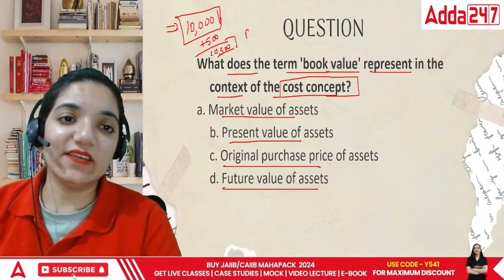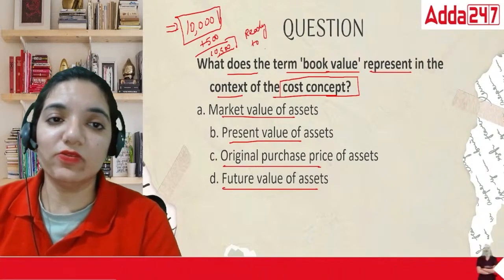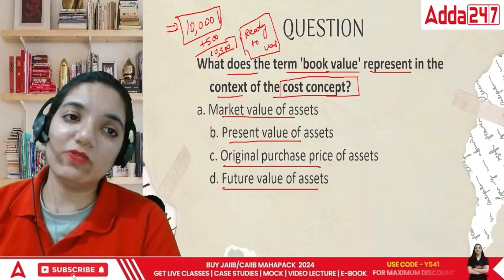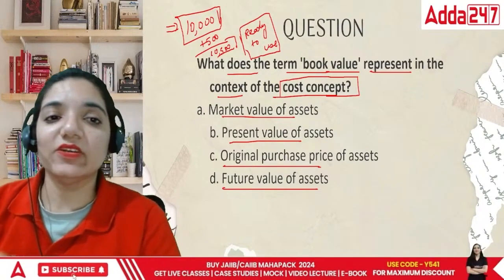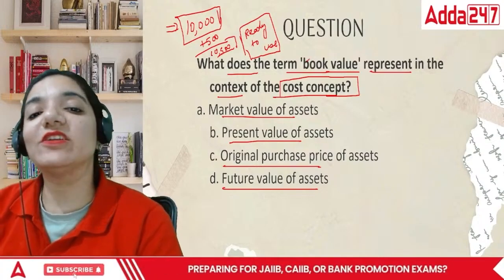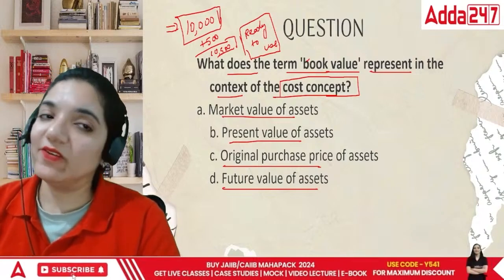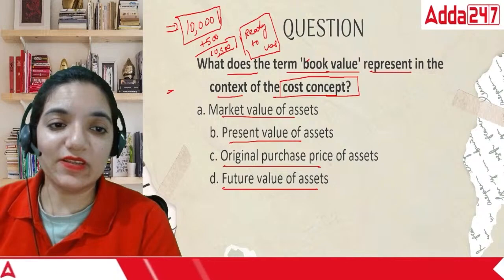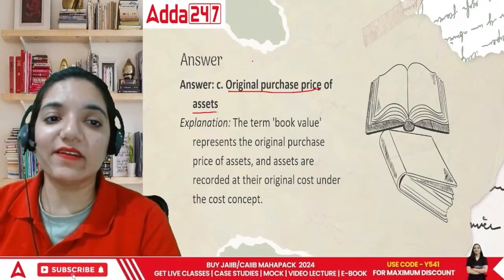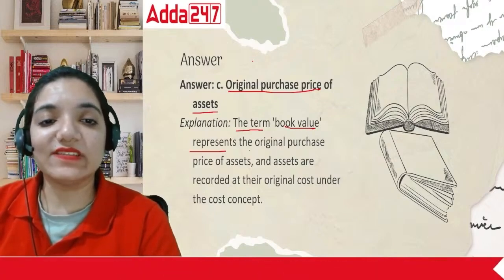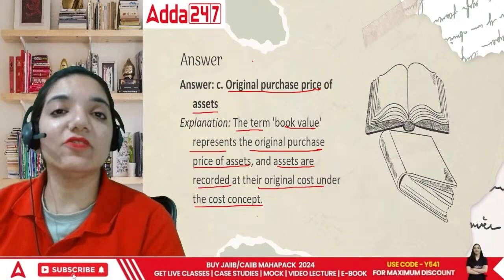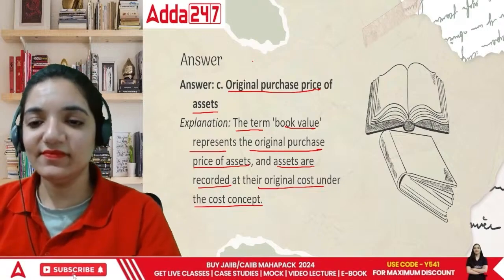The concept says the thing should be ready to use. Till the time the particular thing is not ready to use, whatever money you are spending on it is a part of that asset. So what do we get under the cost concept? The market value, the present value, or original purchase price, or future value? We have just talked about it. The answer is original purchase price, whatever money we actually spent on buying that thing. The term book value represents the original purchase price of the assets, and assets are recorded at their original cost under the cost concept. Done?